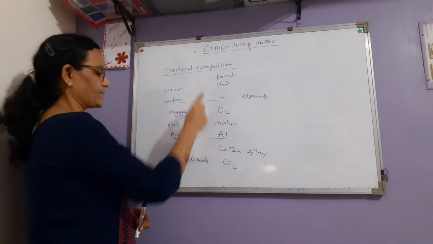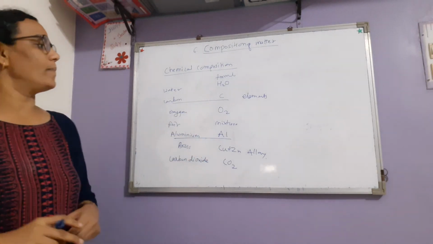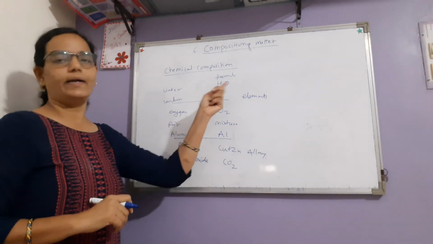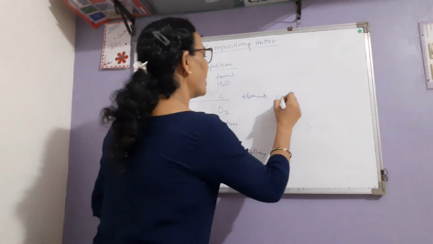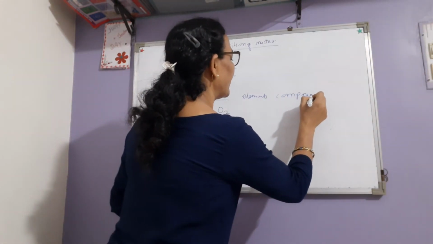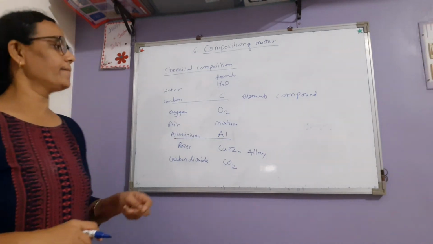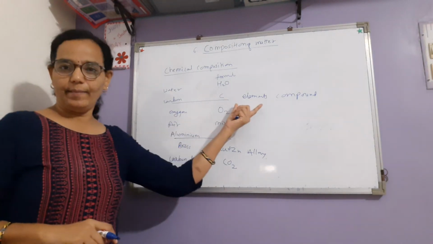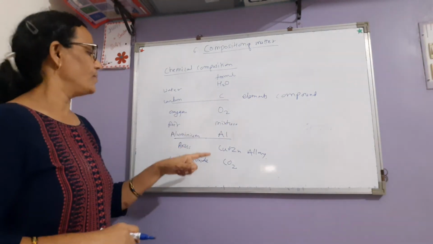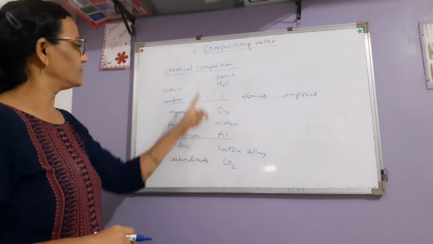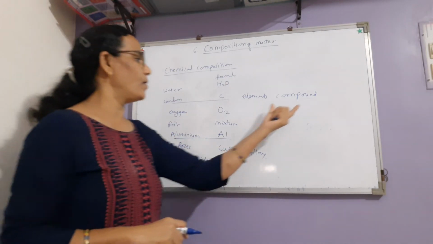These are formed by the combination of two elements, so they are called compounds. A single substance is an element, which is a pure substance. A combination of two or more elements in fixed proportion is a compound.